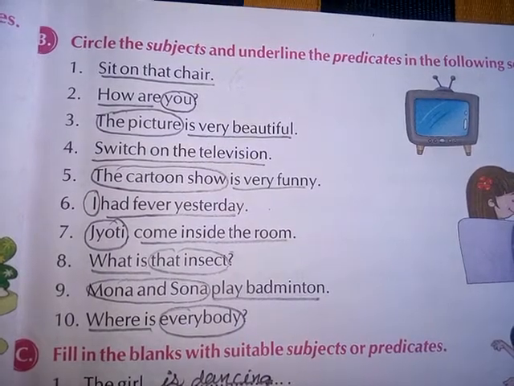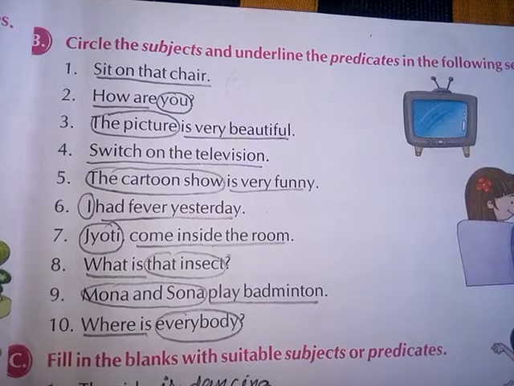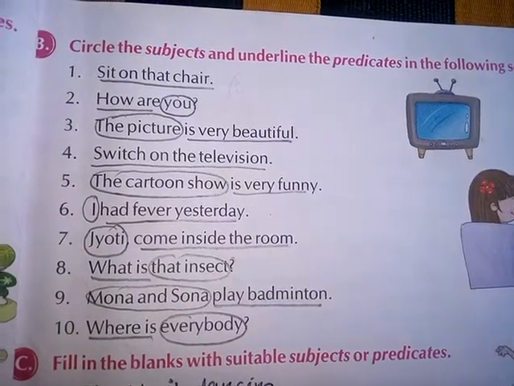Tenth number, where is, there we have to do underline, and everybody, there we have to do circle. Why? Because everybody is the subject and where is, that is the predicate.